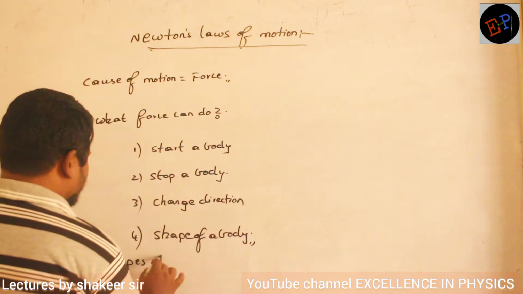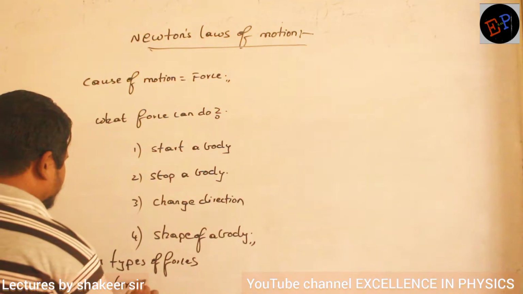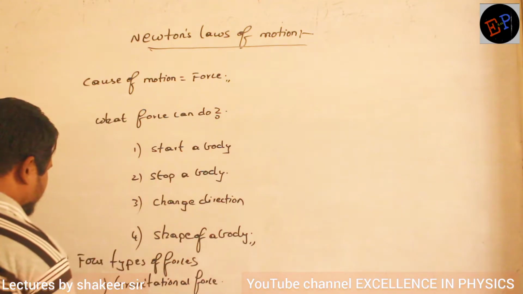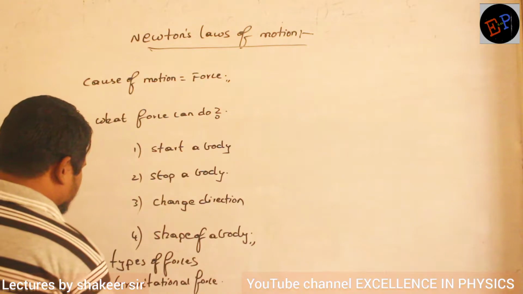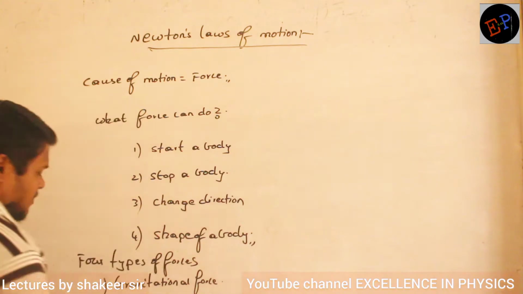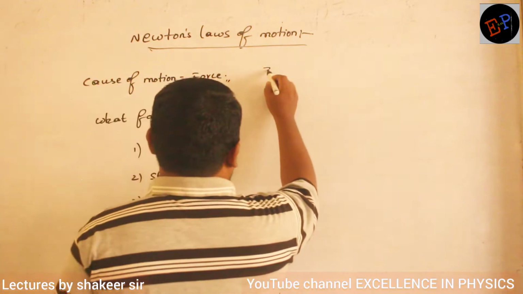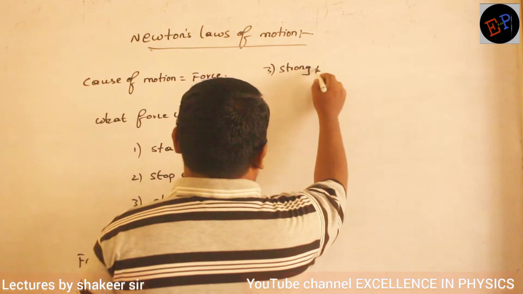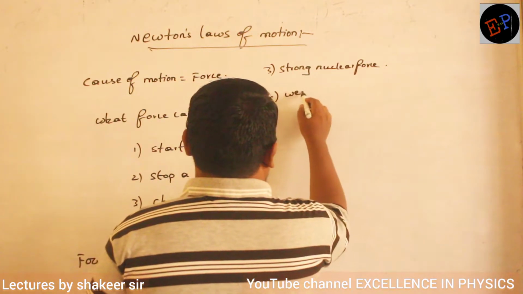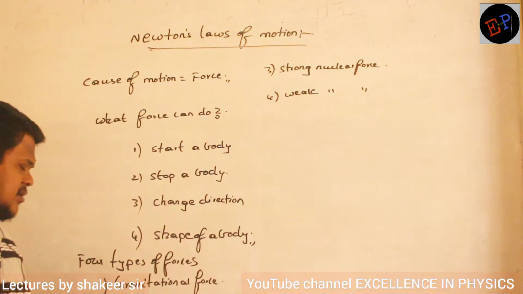So, four types of forces are: first one is gravitational force, electromagnetic force, and the third one is strong nuclear force, and the fourth one is weak nuclear force. So these are the different types of forces existing in the universe.